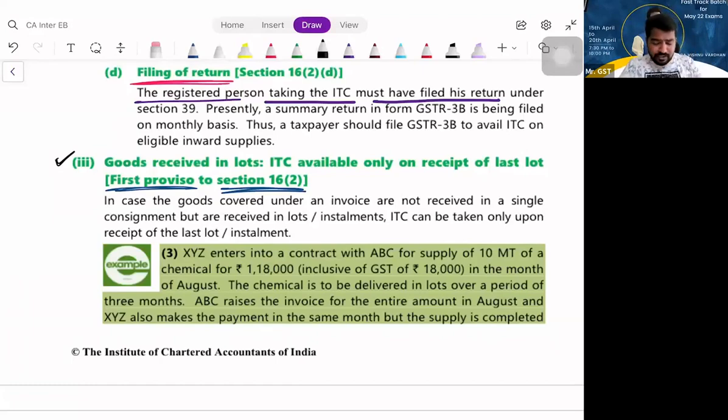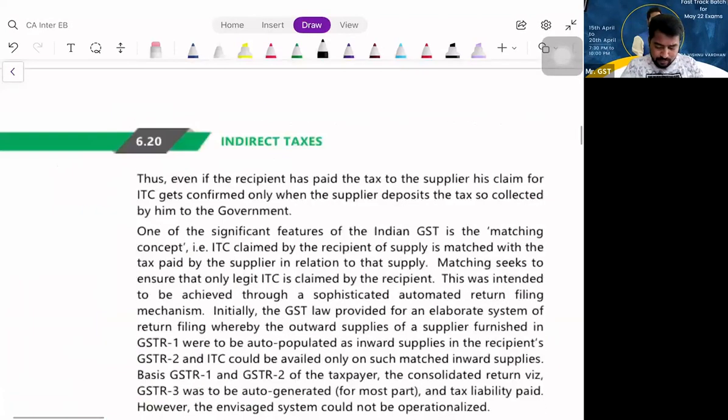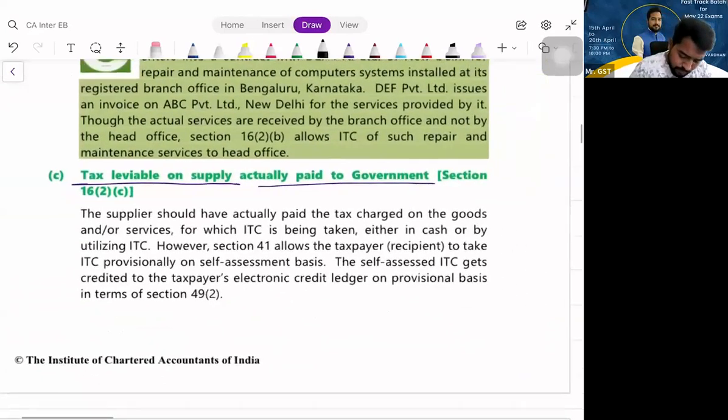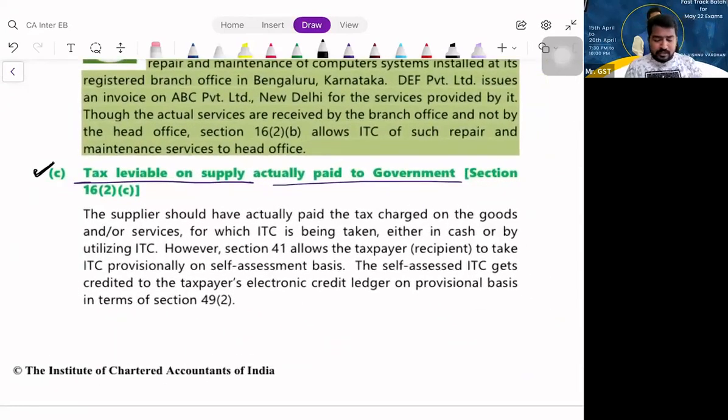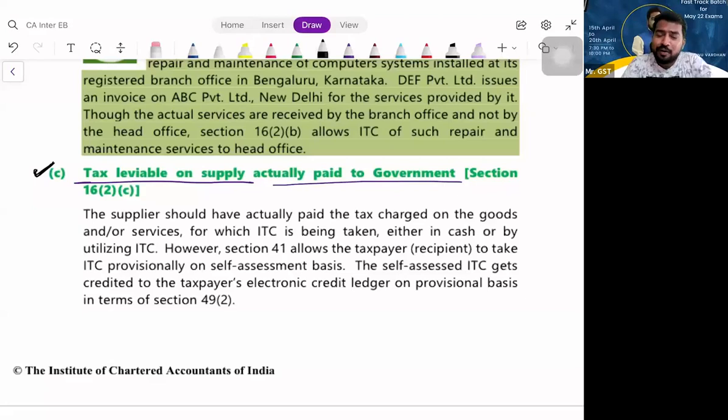What is condition number 3? That is clause C: tax leviable on supply actually paid to the government. What does it mean? You people tell me. So here, obviously, you are purchasing something, correct? You are purchasing something from me. Who has the responsibility to pay tax on that to the government? Supplier. As a recipient, you will have the burden.